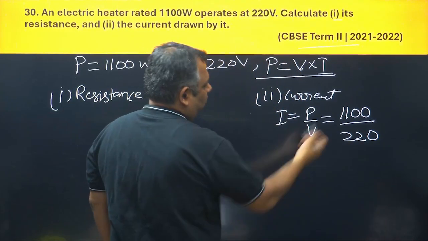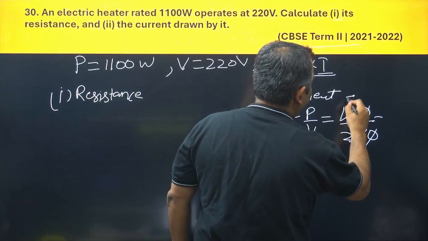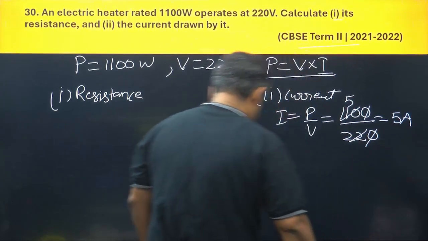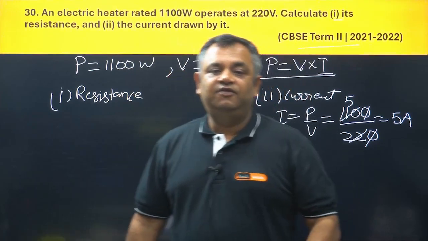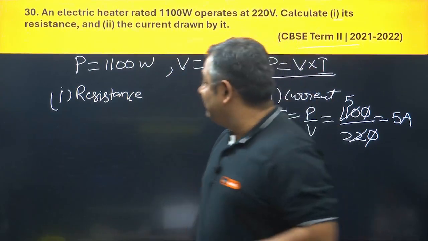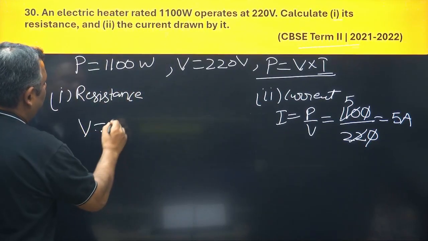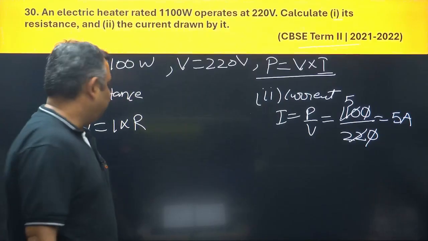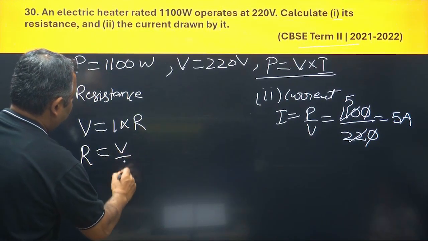Okay. Now, very simple. You just cancel this and this would come out to be 5 ampere. So the current that you have comes out as 5 ampere. If current is given, we have another of our dear formulas: V is equal to I into R. Remember that? I hope you haven't forgotten that, right? So R would be equal to V upon I.